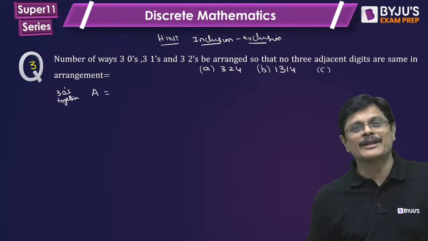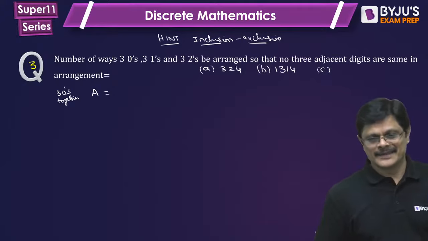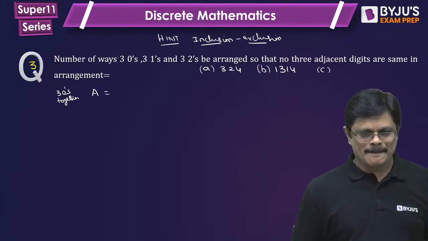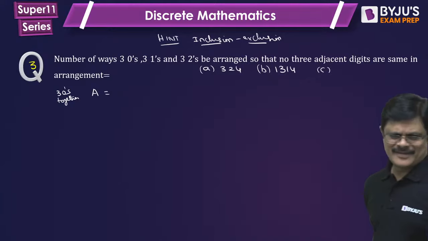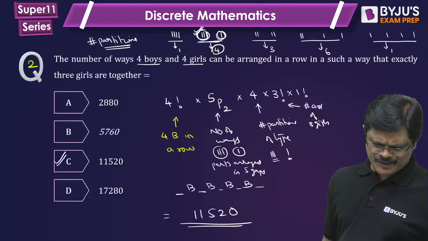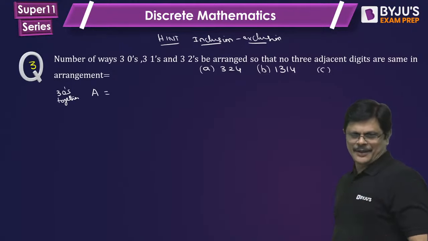Very good. Any other options? Deepyan, you answered the previous question also. I think you answered the previous one wrongly. Okay, no problem. Your lucky number is B.